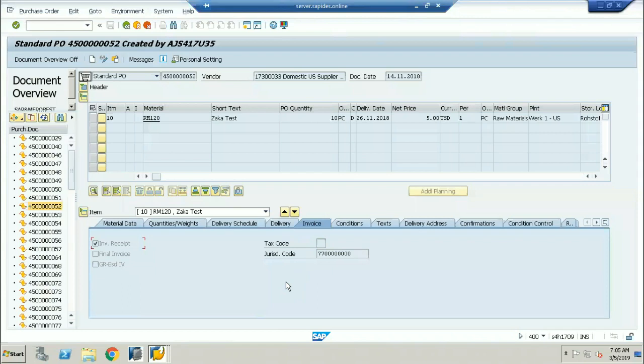See, the material document 50000188 was posted. Means for the same purchase order, I have posted this material document. Now I'll go one step back. Let me copy this. Once again I refresh my system. So again go to ME23N, because I want to see the display of the purchase order.